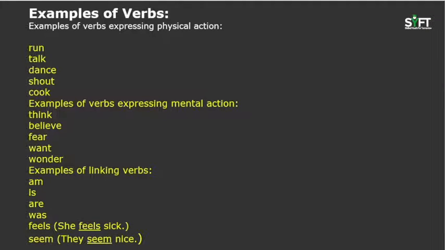So we have some examples of verbs. The examples of verbs expressing physical action are run, talk, dance, shout, cook, etc. Examples of verbs expressing mental actions are think, believe, fear, want or wonder. There are also some linking verbs, such as am, is, are, was, feels or seems, etc.